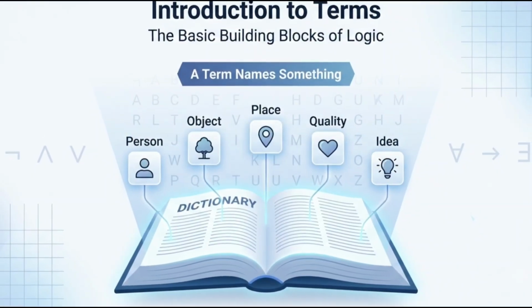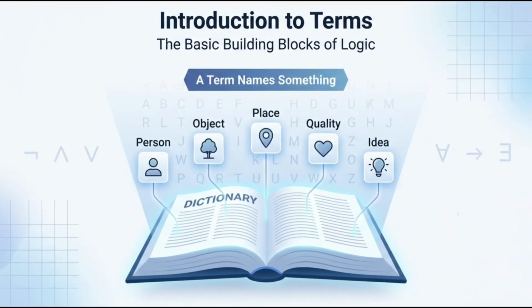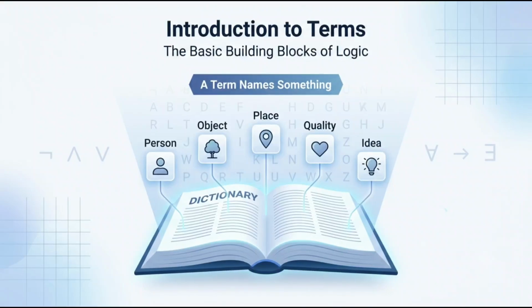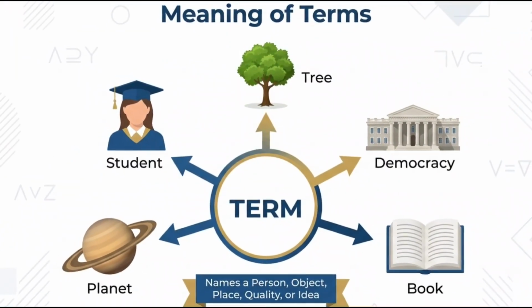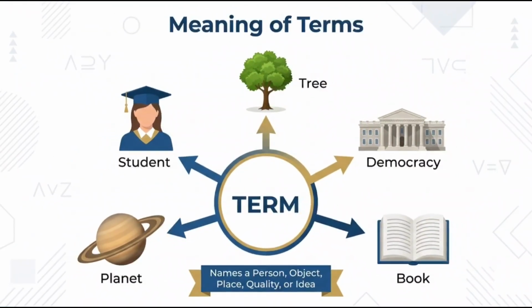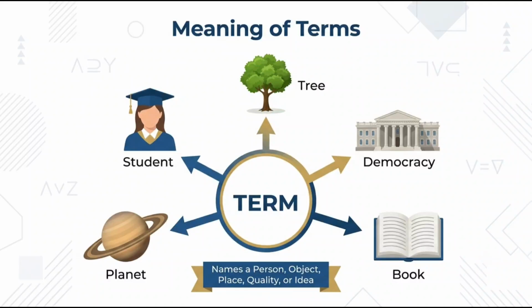Now let's dive into another important topic, denotation and connotation. Before understanding this concept, we first need to know what a term is. A term is a word or group of words used to name a person, object, place, quality, or idea. Examples include student, tree, democracy, and planet.